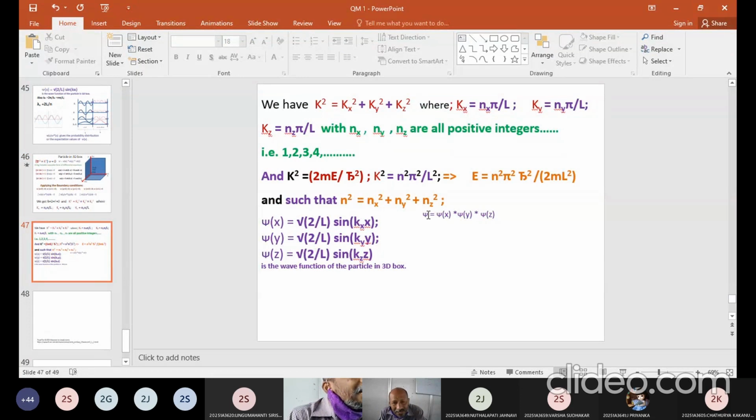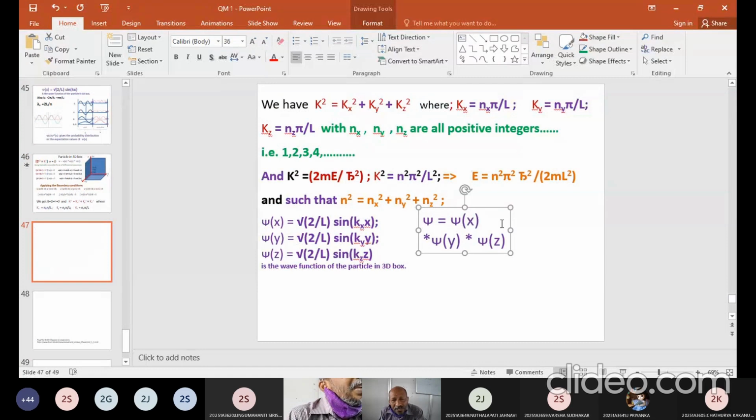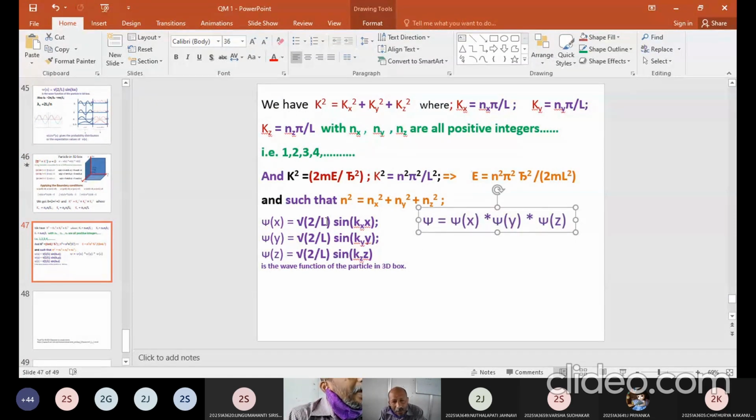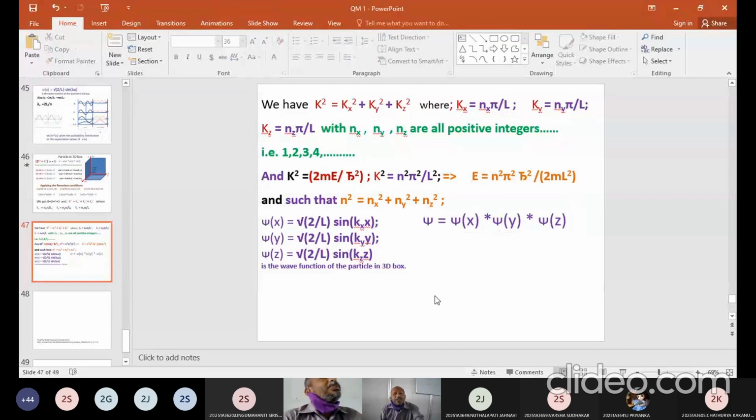But psi basically is equivalent to psi x into psi y into psi z, which is root 2 by L sin kxx into root 2 by L sin kyy into root 2 by L sin kzz. That will be the solution for a particle in a three-dimensional box. Am I clear? Did you understand? Yes, sir. Okay, hope so.